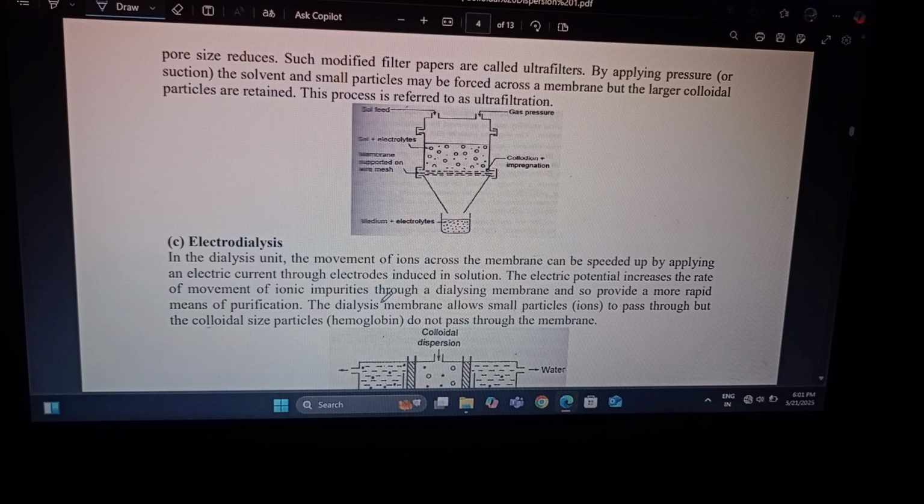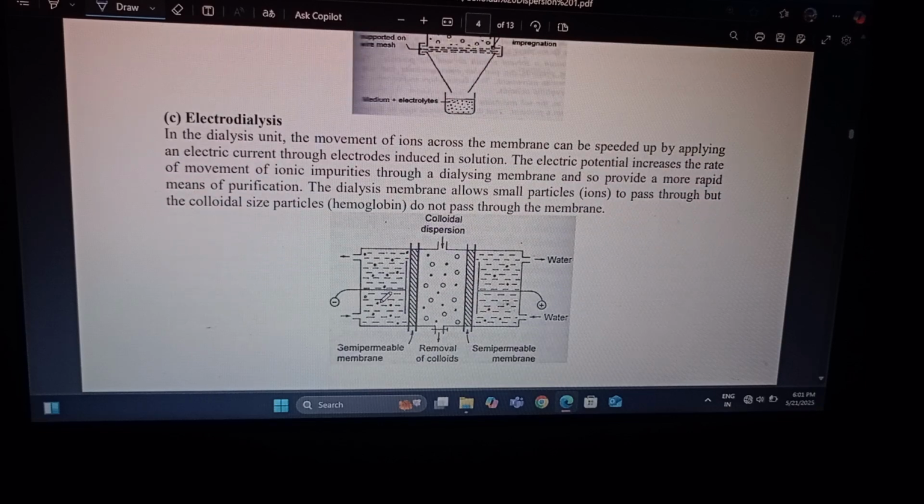The third purification method is electrodialysis. In the dialysis unit, the movement of ions across the membrane can be speeded up by applying an electric current through the electrolyte in the solution.